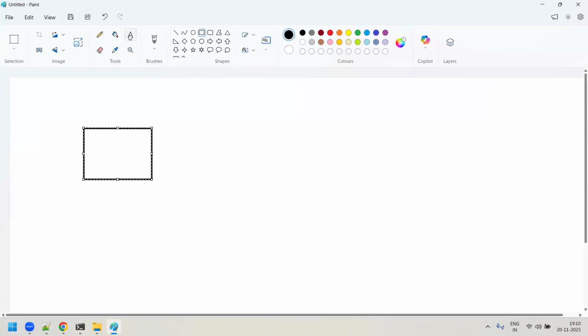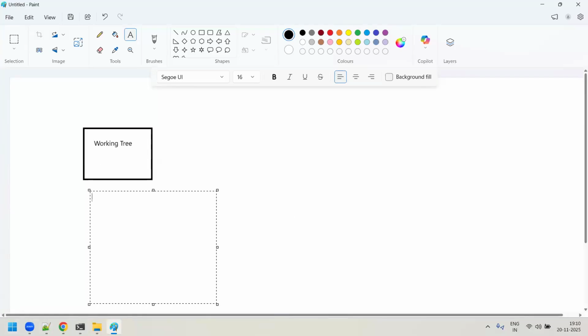This is your working tree, where under src you have main.py, and under your docs folder you have a readme.md file. These are the two files, and they are still within your working tree itself.